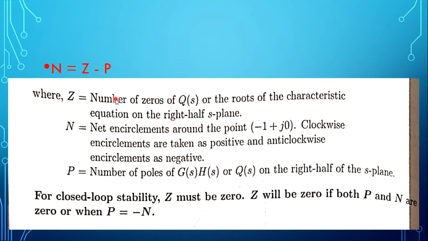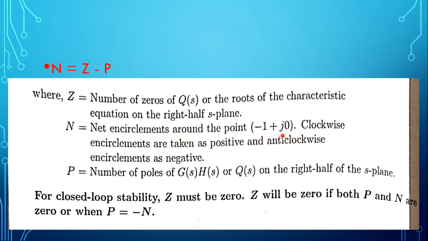Only the zeros lying on the right half of the S-plane are counted as capital Z. This is for the open loop transfer function, where P is the number of poles of the open loop transfer function lying on the right hand side of the S-plane, and N is the net encirclements around the point -1 plus j0.